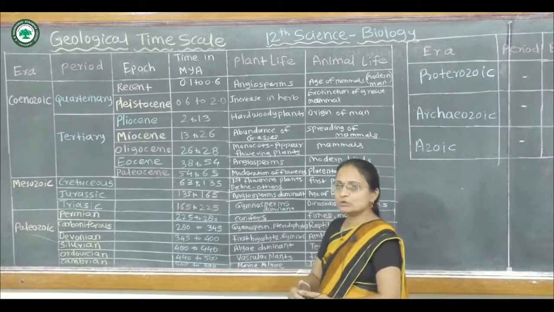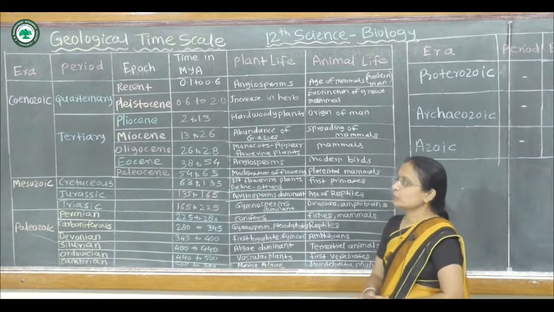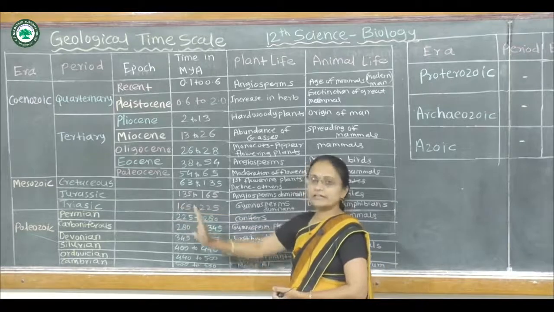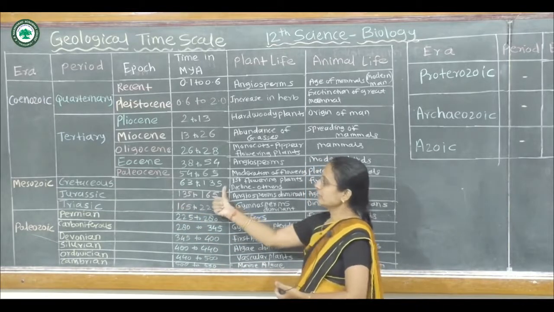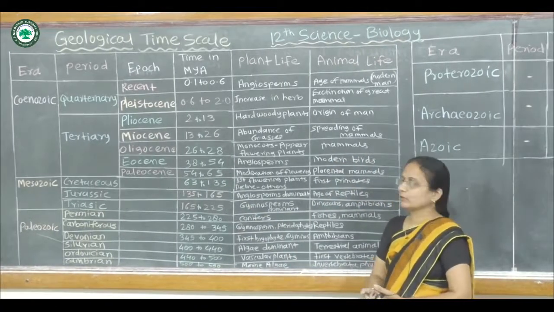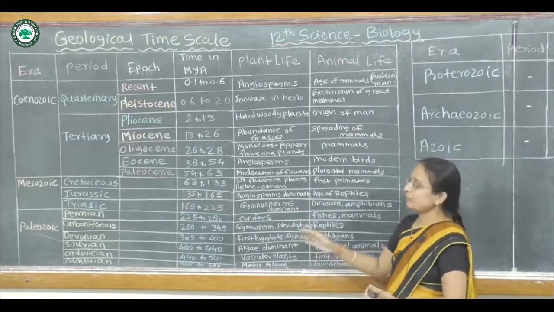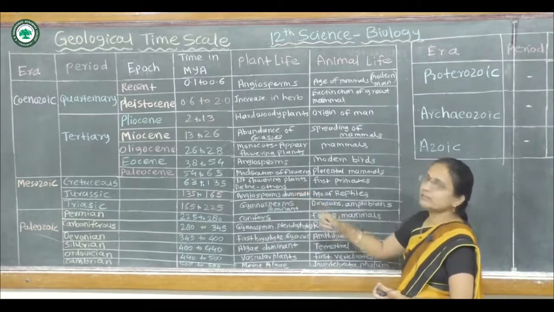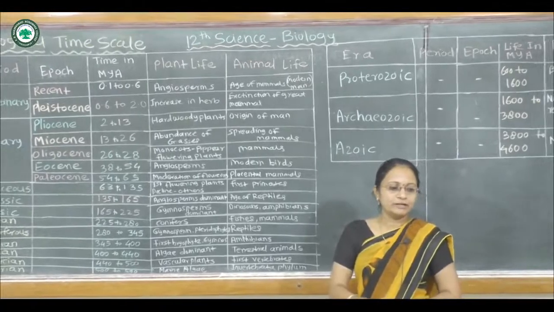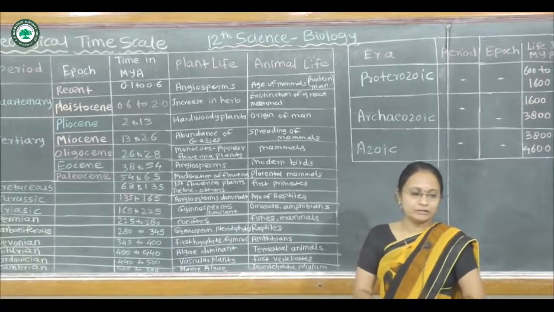The next is the Mesozoic era. This Mesozoic era is divided into Cretaceous period, Jurassic period and the Triassic period. This Mesozoic era is again not divided into epochs here. The Cretaceous period runs from 63 million years ago to 135 million years ago. The first flowering plants appear in this Cretaceous period, and the other plants, the gymnosperm, ginkgo biloba, natal, will be at the stage of extinction, or mostly their number will be reduced here.